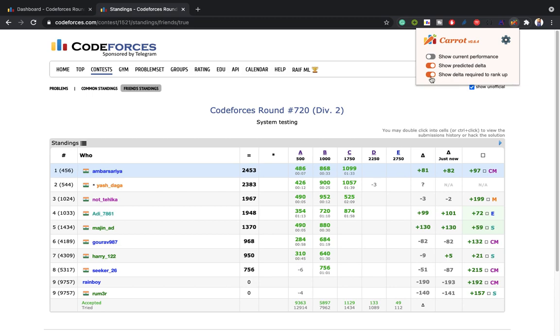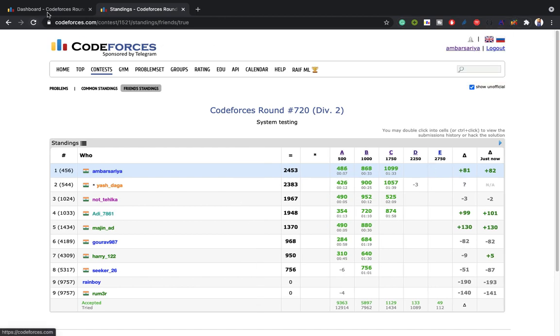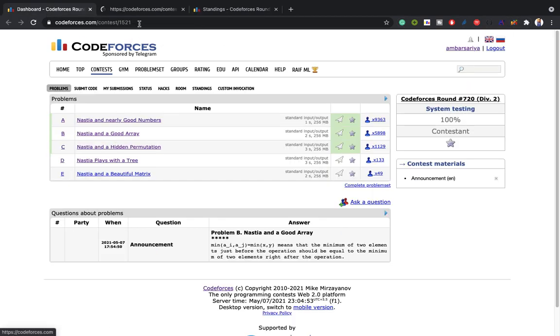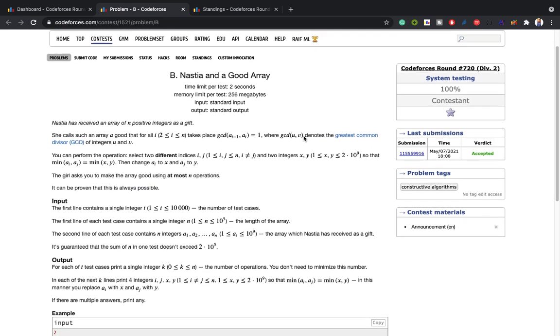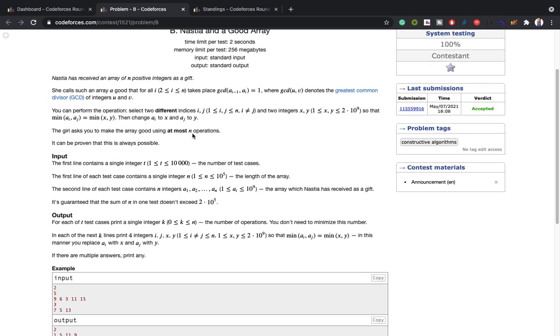So okay, let's concentrate on B right now. Yeah, so what was the B question? See, the "good array" problem. Okay, what was in this question?